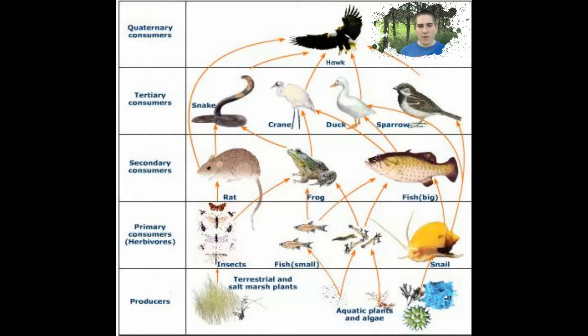And on your final level, you have your hawk, which is your quaternary consumer. From the producers to the primary consumers, only 10% of the energy is transferred, and the other 90% is radiated off as heat. And same for between each level, 90% of all the energy is radiated off as heat, and 10% is consumed.